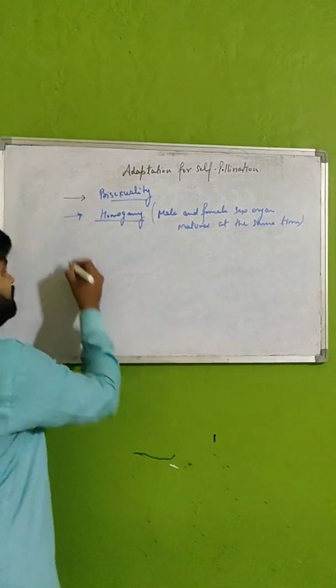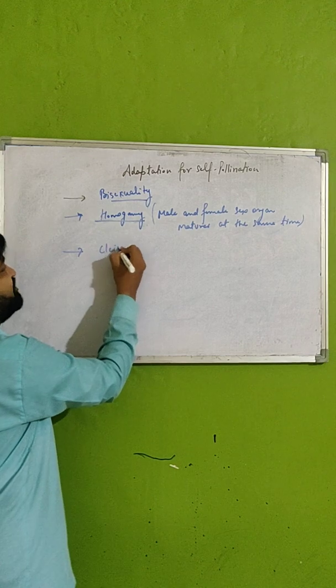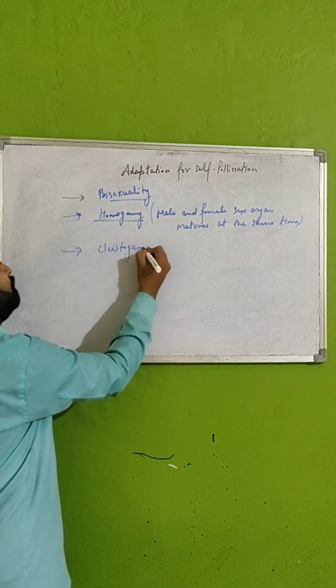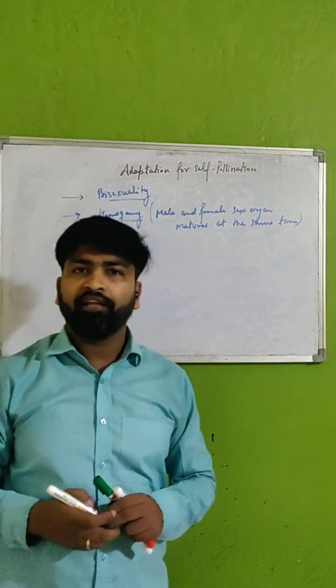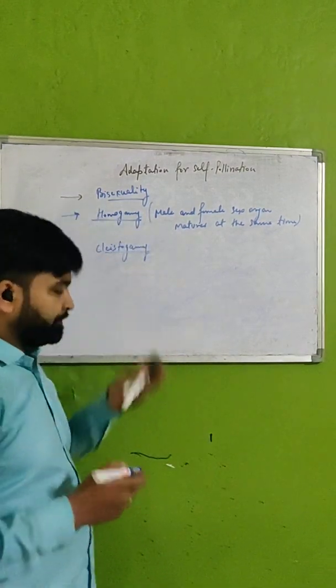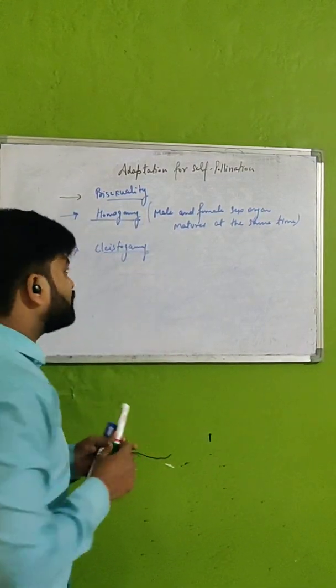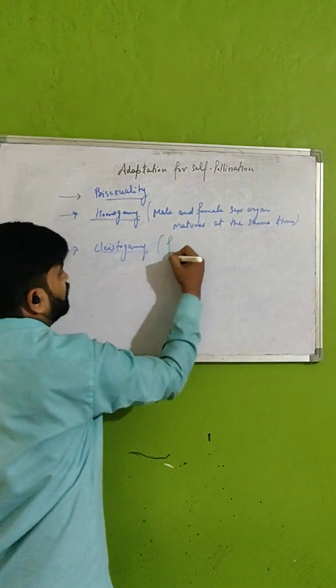There is one more thing which is known as cleistogamy or cleistogamous. Cleistogamy means the flowers that do not open at all.